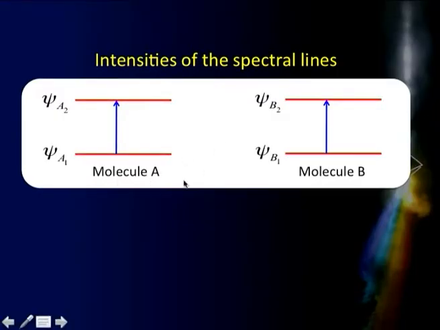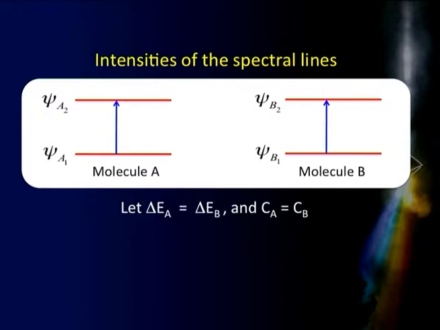Suppose we have two systems, say molecule A and molecule B, and let us take the transition from level A1 to level A2 in molecule A and from level B1 to B2 in molecule B. I am just taking an example here, and let us assume that delta EA is equal to delta EB. That means the difference in energy levels for molecule A and molecule B happens to be the same. We are assuming it to be so, and also we assume that we take the same concentrations of the two molecules.